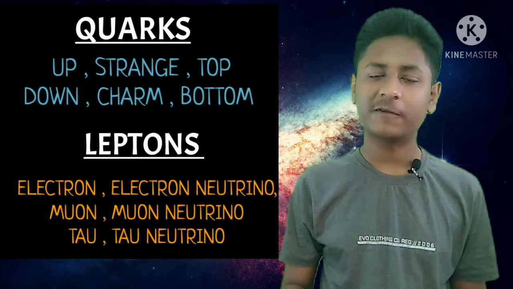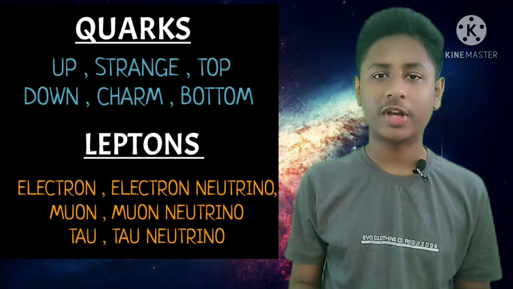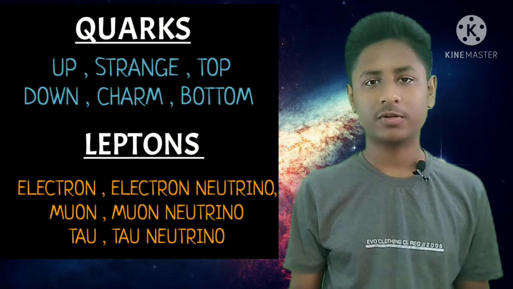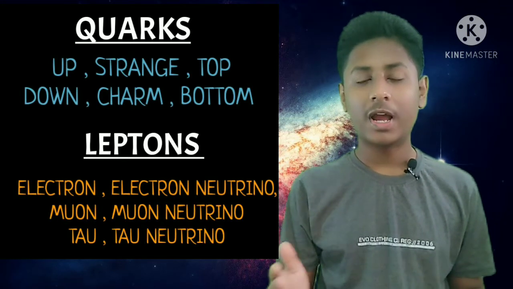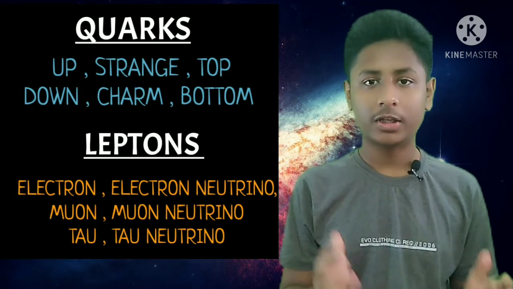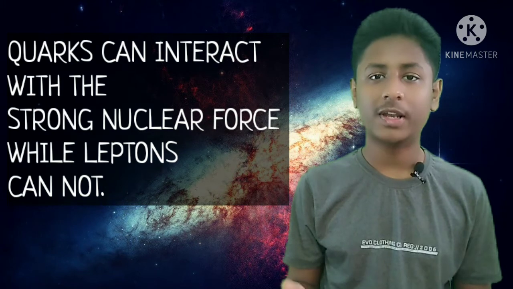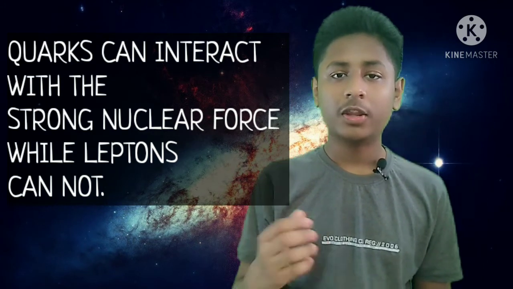There are 6 types of quarks: up, down, strange, charm, top, and bottom, and 6 types of leptons: electron, muon, tau, electron neutrino, muon neutrino, and tau neutrino. The difference between quarks and leptons is that quarks can interact with the strong nuclear force while leptons cannot. Now bosons and fermions, because they are different by their spin, are also different in many other ways. Fermions obey Fermi-Dirac statistics, whereas bosons obey Bose-Einstein statistics.